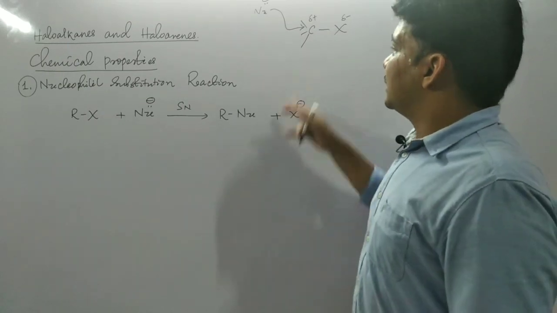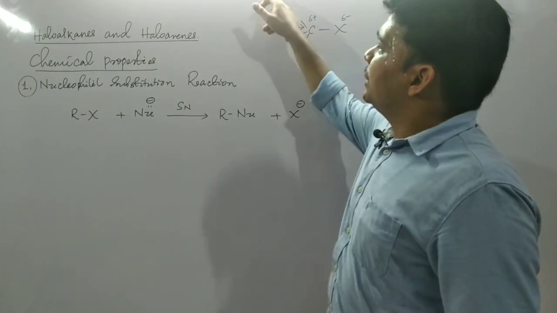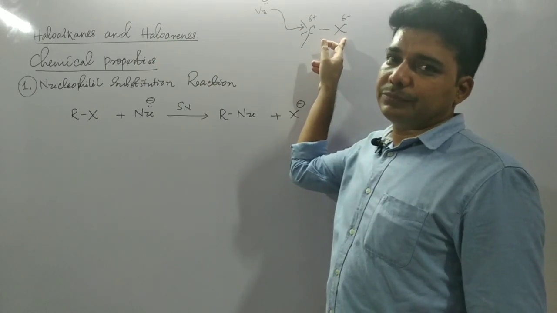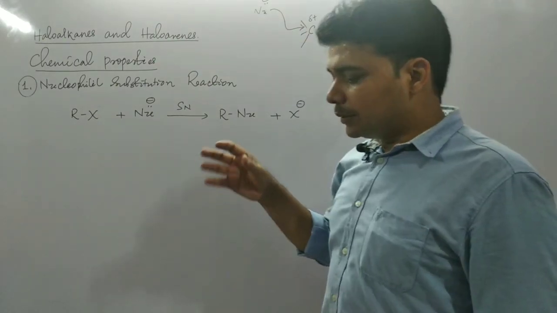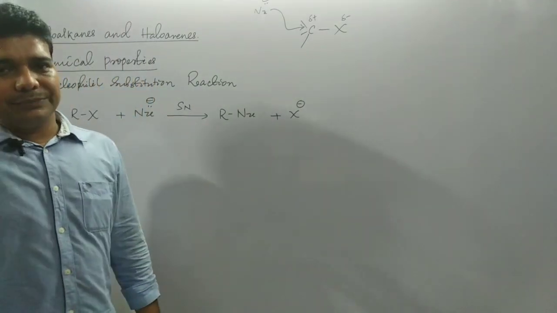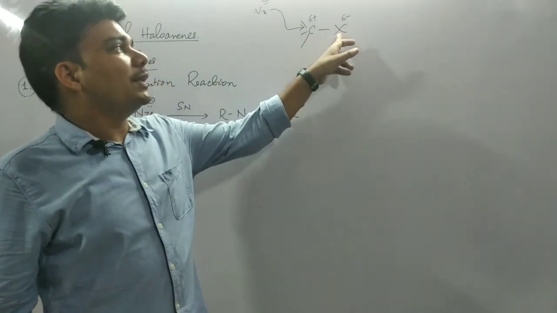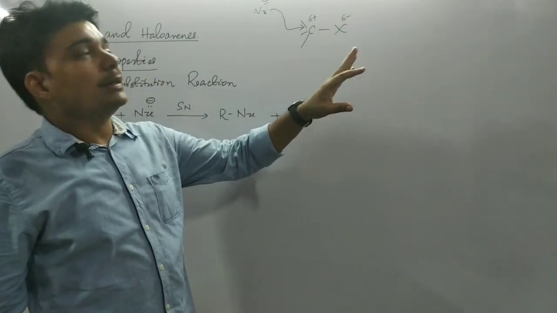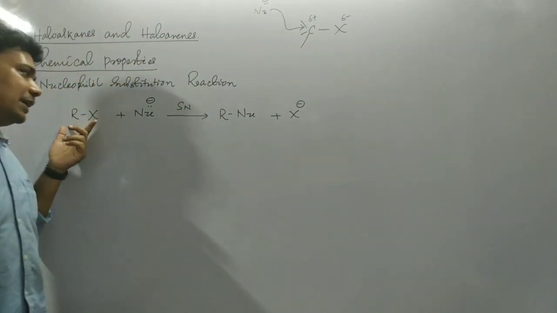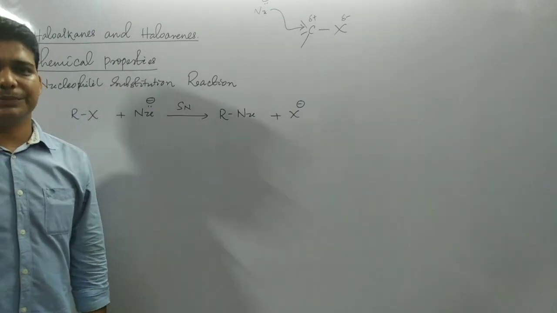Generally this occurs when the nucleophilic power of the incoming nucleophile is more than that of the leaving group. And these halide ions are very weak nucleophiles. That's why they can easily be substituted by several other nucleophiles.